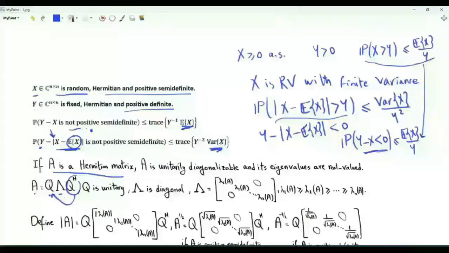Big lambda is a diagonal matrix. It has the eigenvalues of A on the main diagonal. I will assume that the eigenvalues are in a non-ascending order. So lambda 1 of A is the maximum eigenvalue. Lambda n of A is the minimum eigenvalue.